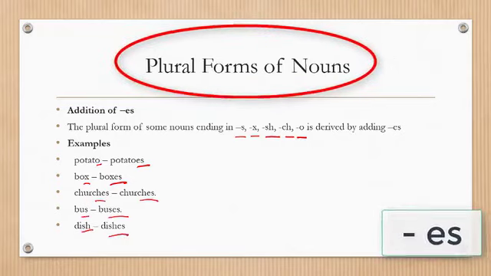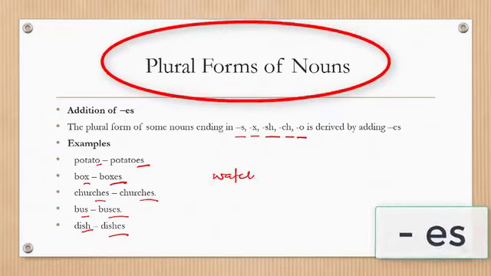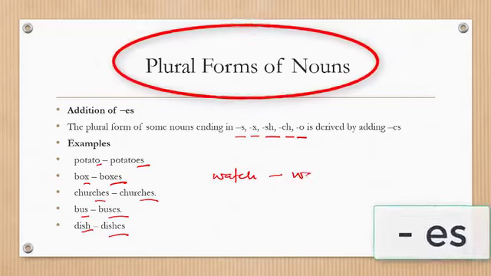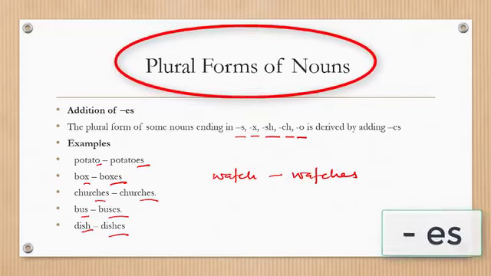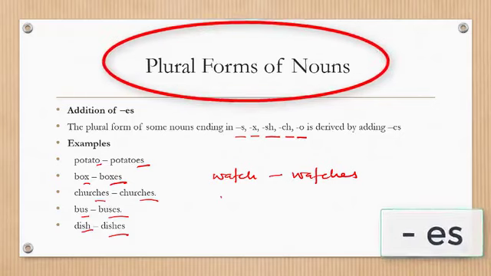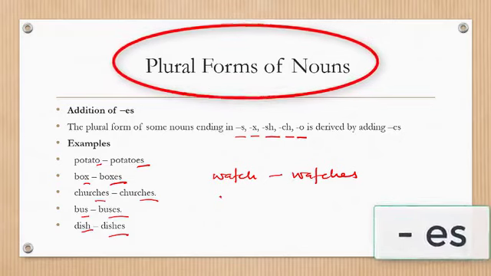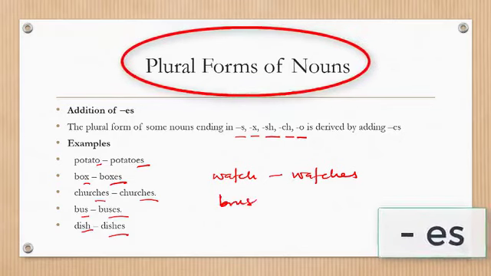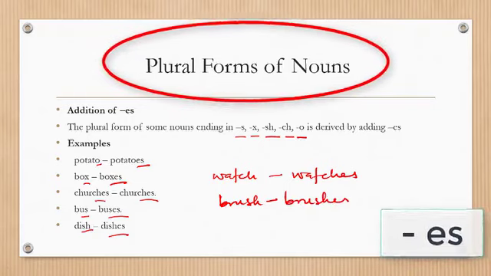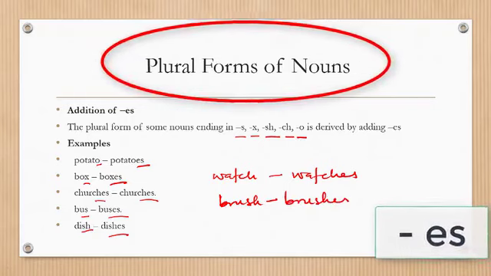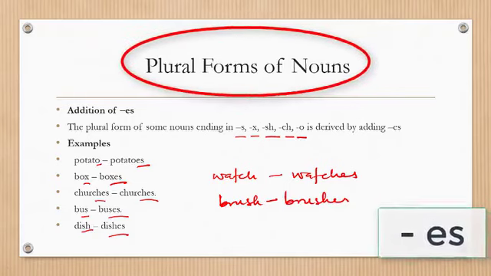Dish, dishes. Watch, watches. Brush, brushes. So the examples are numerous.